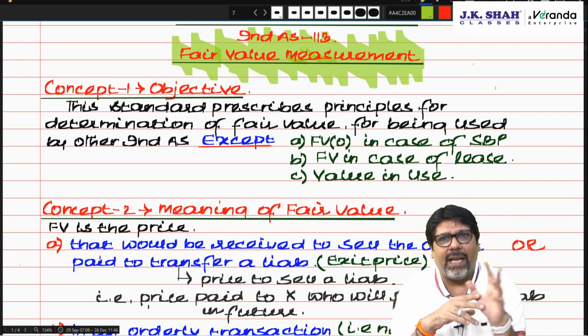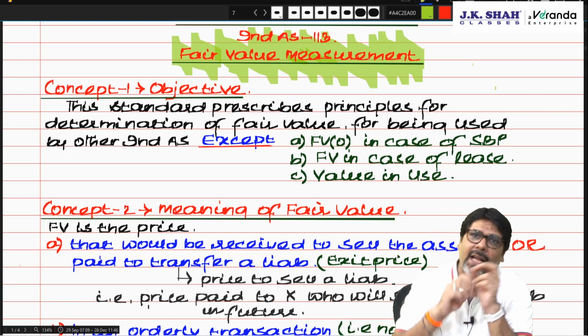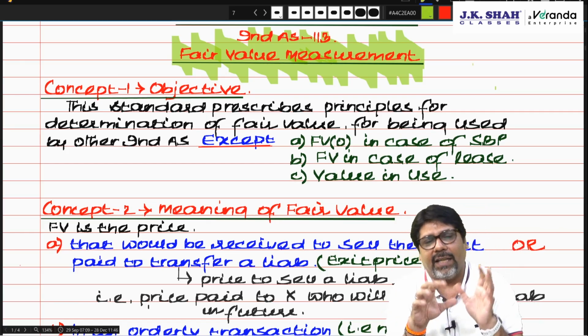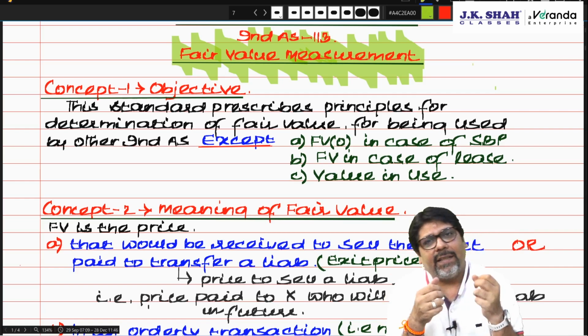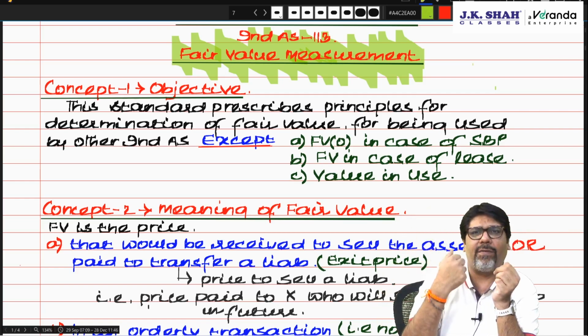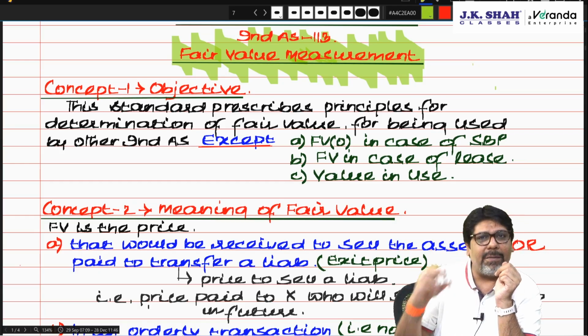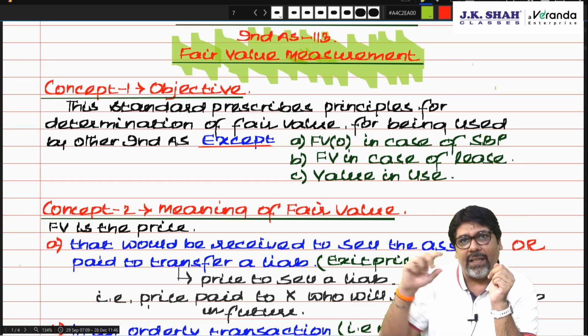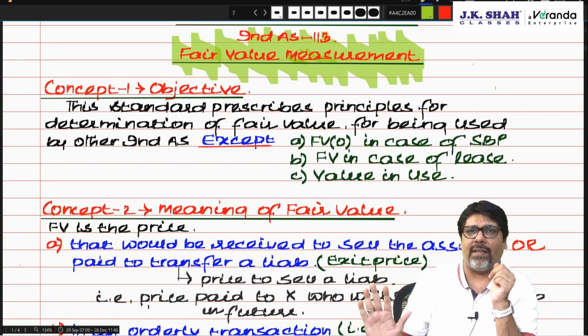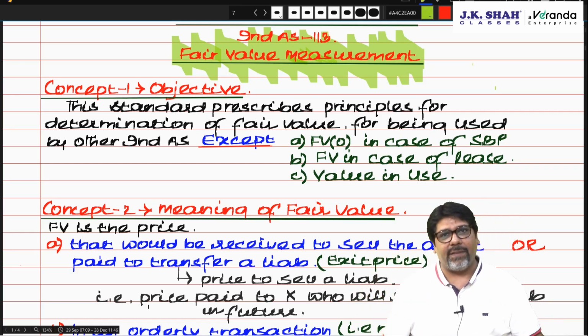Suppose in my books the liability is of 50,000. I tell him I am ready to give this liability to you at 49,000. He says done. So I have given him the liability for 49,000. So that means he will make sure that when he settles the liability, he settles it at a price lesser than 49,000. Therefore, he generates the profit.